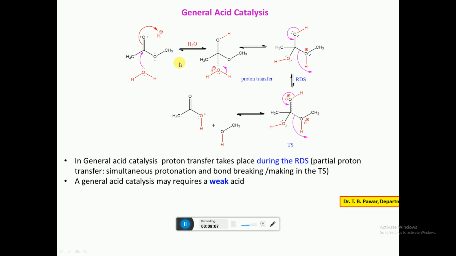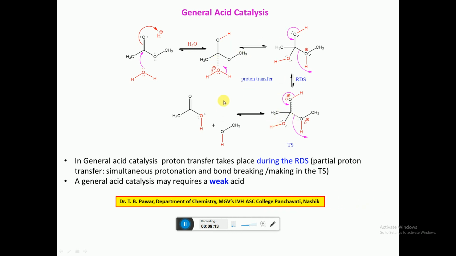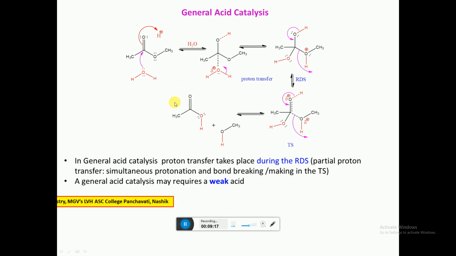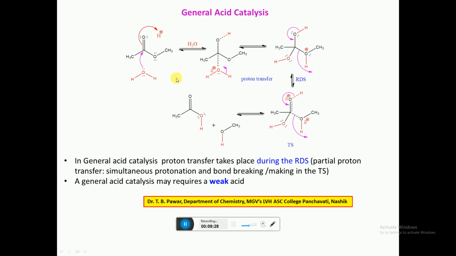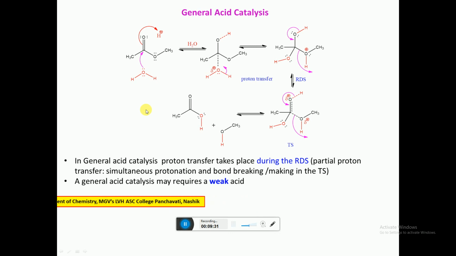Again there is formation of a transition state. In the transition state, bond breaking and making is simultaneous, and finally the ester gets converted into acid. Here a very weak acid is used, so such a reaction is generally referred to as general acid catalysis.